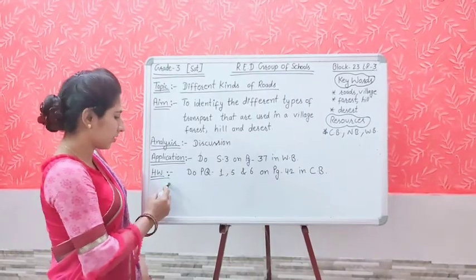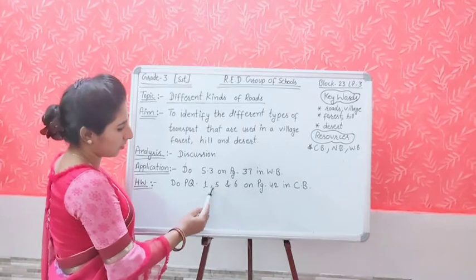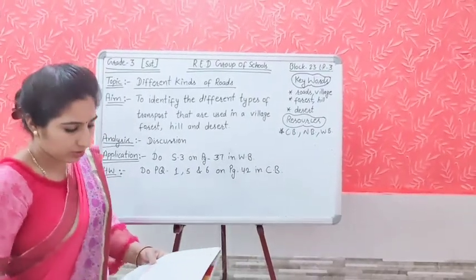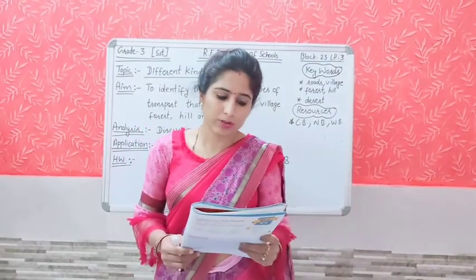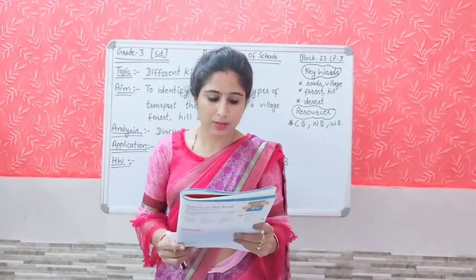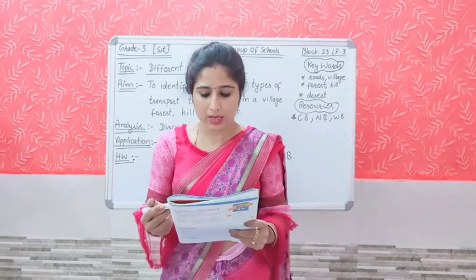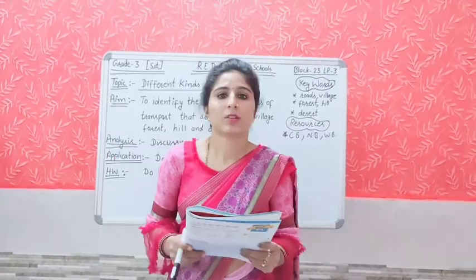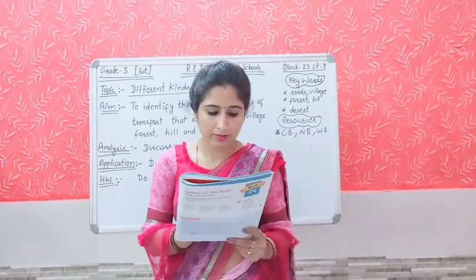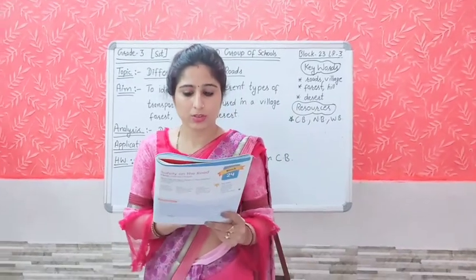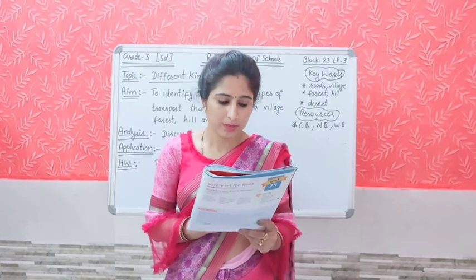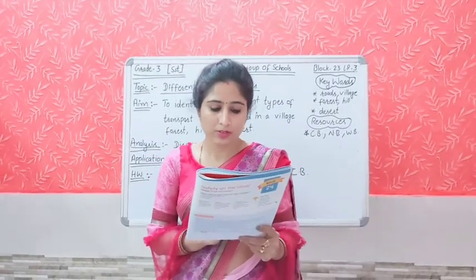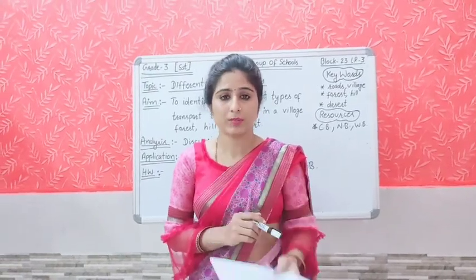What is your today's homework, student? You will do practice question number 1, 5 and 6 on page number 42 in your content book. Question number 1, match the following. You will match it: ship, bullock cart, cable car, camel, village road, hilly areas, desert, waterways. Match column A with the next column. Question number 5. What kind of transport do you think we can use to travel in a village? Why? Question number 6 is, what kind of transport do you think we can use to travel in a desert or the hills? Why?